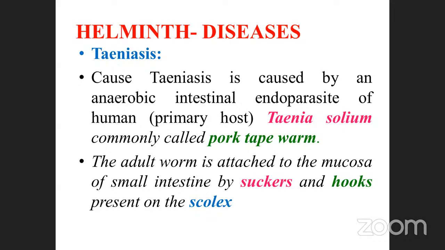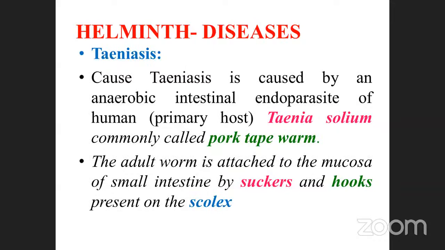See, this is very, very important. They may ask the question. The science of studying helminths is called what, do you know? Helminthology, isn't it? Correct or not? Check it once again. Taenia is a parasite, also commonly called the pork tapeworm. Note it down. It has a head. The head is called the scolex.